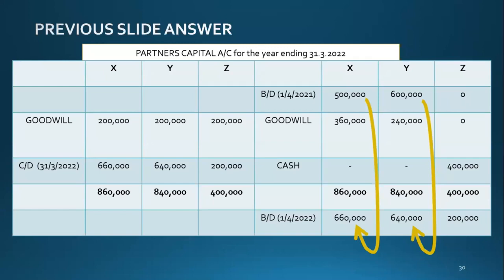Now guys, is it wrong? Z has contributed goodwill. You have done wrong. Good. Now let's learn why.